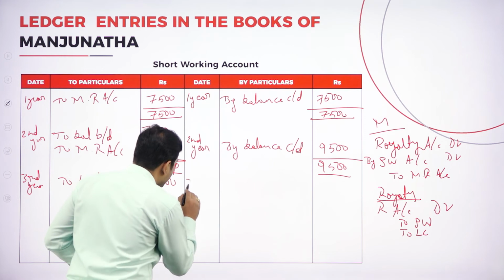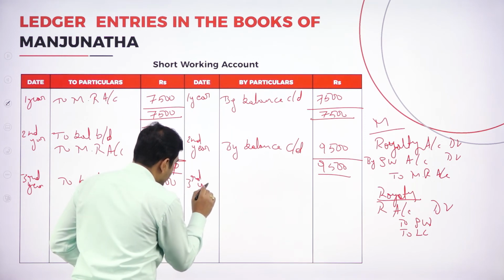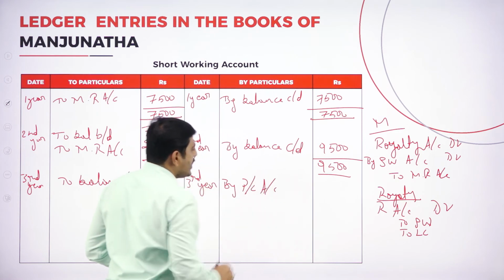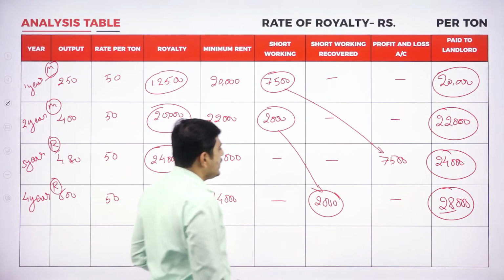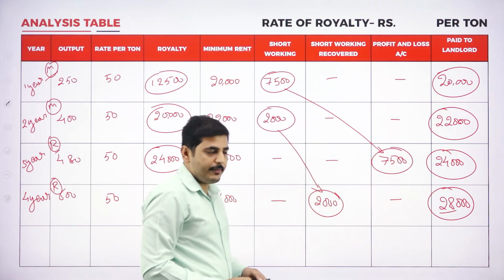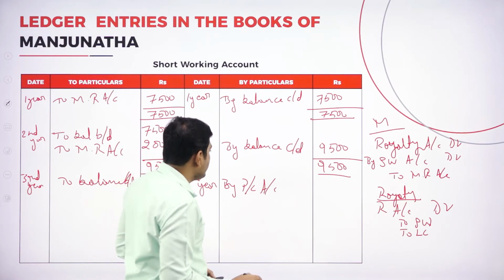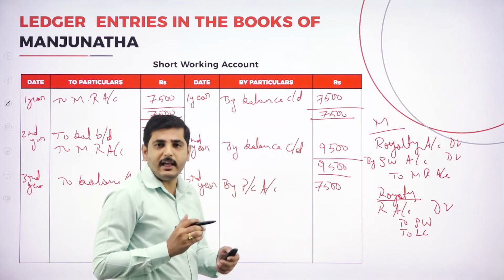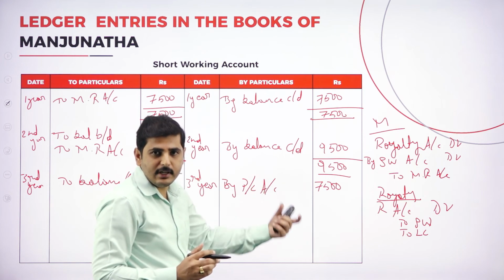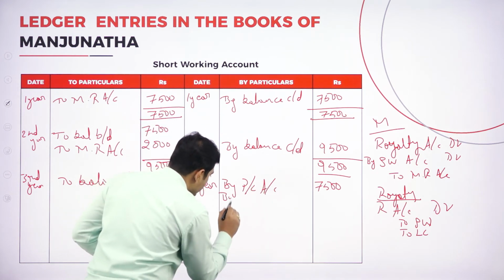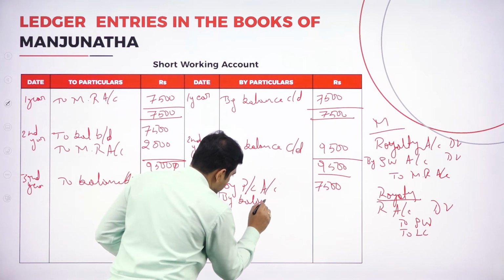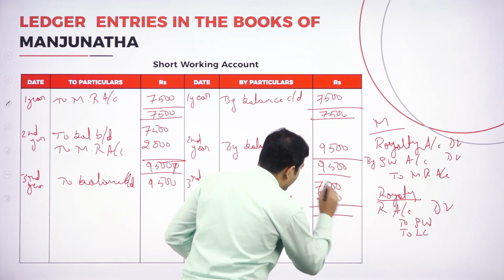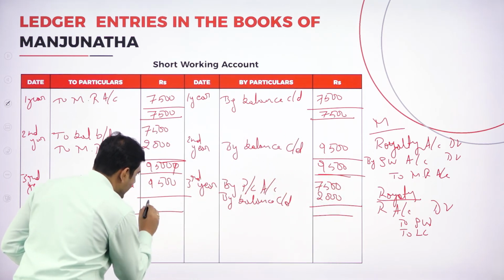So let's transfer, third year, by profit and loss account. How much could we transfer to the profit and loss account? We transferred 7,500. Let's write 7,500 profit and loss account. How much could we not recover? That will be transferred to the next year by balance carried down, 2,000. Again the total balance will be tallied at 9,500.